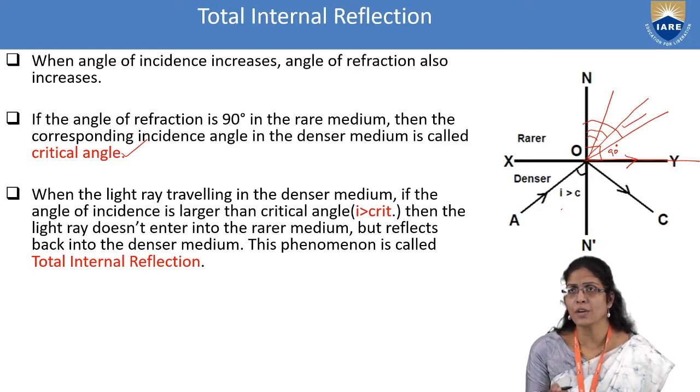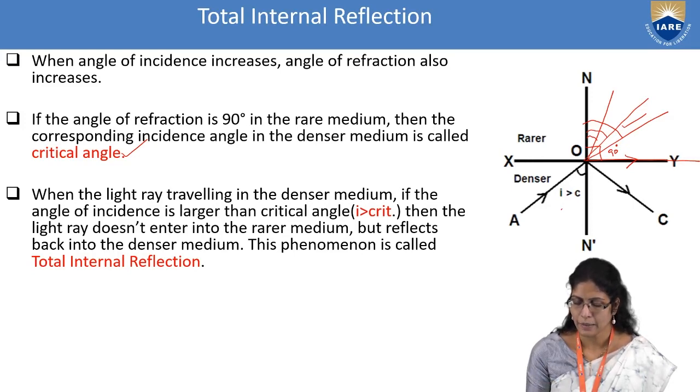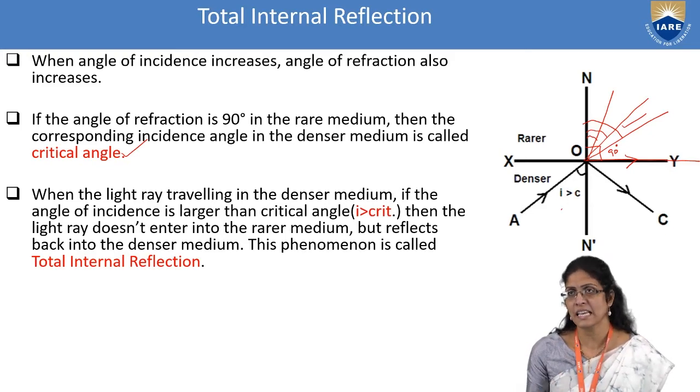Now, if you still increase the angle of incidence beyond this critical angle, the ray will not refract, but it will bounce back into the same denser medium.